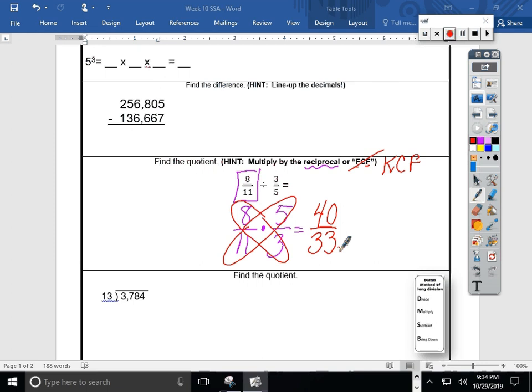So we're going to take that 40 and divide by 33. We're going to see how many whole groups of 33 we can make. So 33 doesn't go nicely into the 4, but it does go into the 40 one whole time. 1 times 33 gets me 33, so using my algorithm for long division here, and there's a little bit of a regroup or some subtraction, or I could count up from 33 to 40. Oh, I know that's 7 away. I should have 7 remaining. We could write this as a final answer.